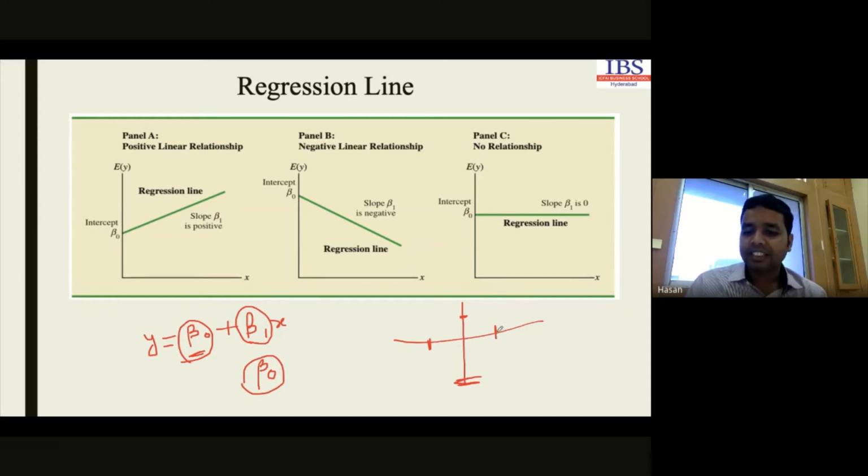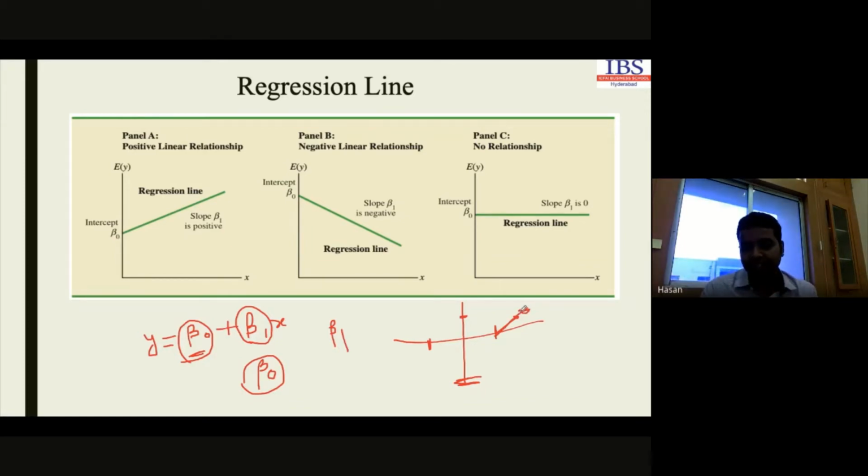After that, if our beta 1 value is positive, then our equation moves in this way, in the positive direction. So it indicates a positive relation between these two variables. And in this case, we have only two variables. That's why this is a linear relationship. This particular relation is known as a positive linear relationship. Look here, the starting point is this one and it moves in the upward direction. In this case, beta 1 value is a positive slope. That's why it is a positive linear relation.